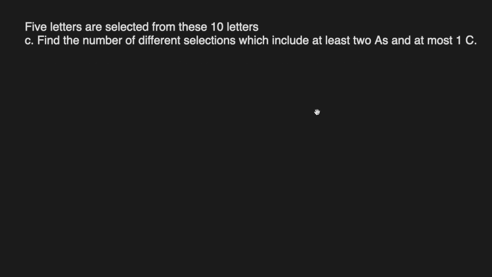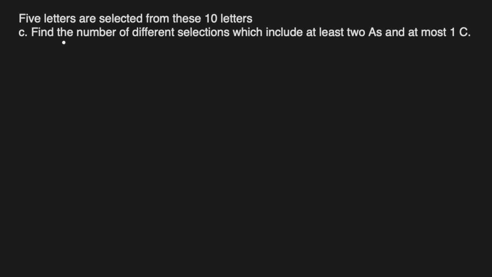5 letters are selected from these 10 letters of Casablanca. Okay, find the number of different selections which include at least 2 A's, at most 1 C. So let me write A's, C's and others. So they said at least 2 A's, so it can be 2 A's or 3 A's or 4 A's. We can't have 5 A's because there's just 4 A's available. So at most 1 C, that means we can have 0 and 1 C. So with 2 we can have 0 and 1, with 3 we can have 0 and 1, and with 4 we can have 0 and 1.